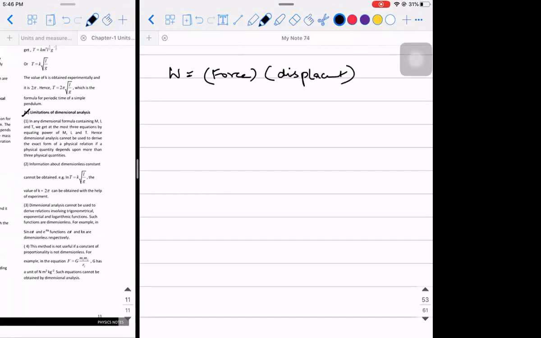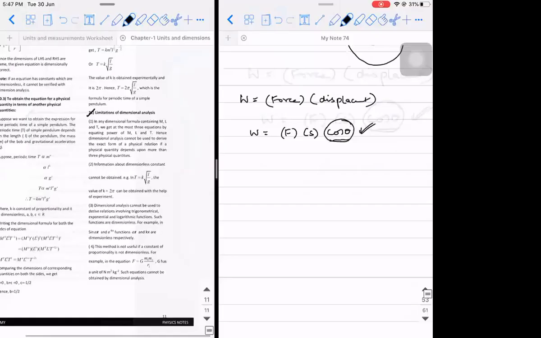But if you look at the actual formula of work done, it is not only force into displacement, it is force into displacement into cos theta. Since this theta does not fall under the 7 fundamental quantities of the SI unit, we cannot derive this using the dimensional formula. So we have to go according to the actual physics. That is what the first point is trying to say.